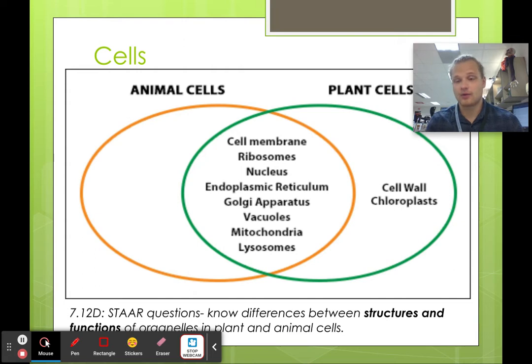Okay, the rough and the smooth ER is what that's called. The rough has ribosomes. Ribosomes are protein factories. Okay, the Golgi apparatus is like the UPS of the cell, and lysosomes are like the garbage men. They're going to destroy any waste that you have. Okay, so make sure that you review these and are ready for this test.